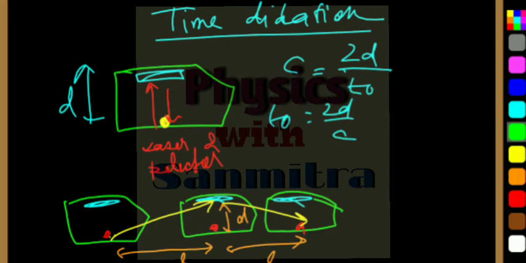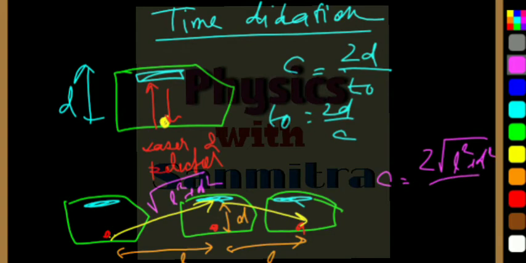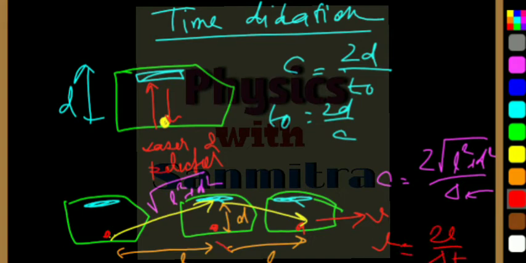So this slant distance will be root over of L square plus d square. The light travels a total distance of 2 into root over of L square plus d square in time del T. This is the speed of light. And if I consider the linear velocity of the spaceship, then v is equal to 2L by del T, as it travels a total distance of 2L in del T time.